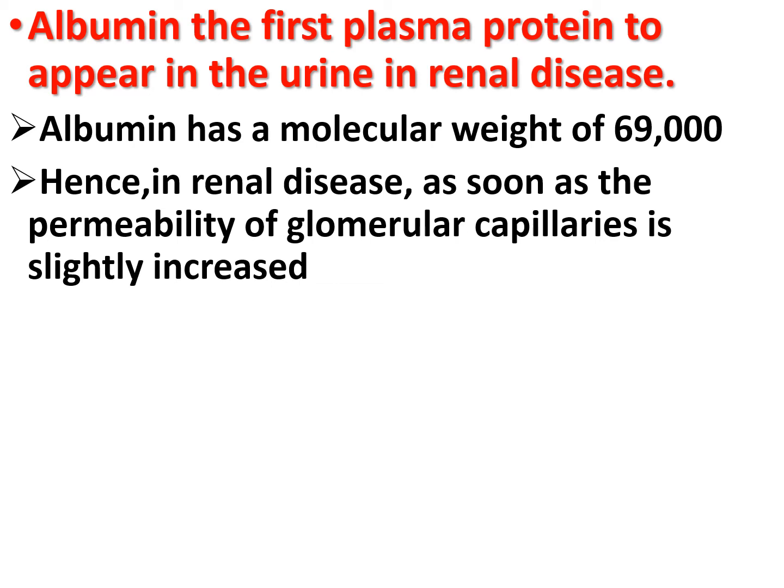Albumin, the first plasma protein to appear in the urine in renal disease. Now albumin has a molecular weight of about 69,000, which corresponds to a molecular size only slightly larger than that of molecules that get filtered through renal glomeruli. Hence, in renal disease, as soon as the permeability of the glomerular capillary is slightly increased, albumin gets filtered and appears in the urine. So, albumin is the first plasma protein to appear in the urine in renal disease.